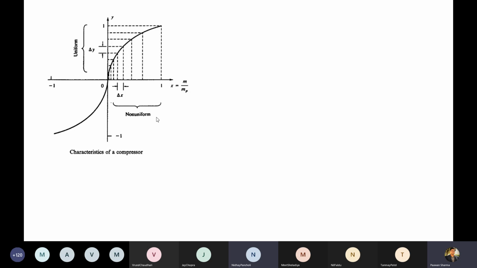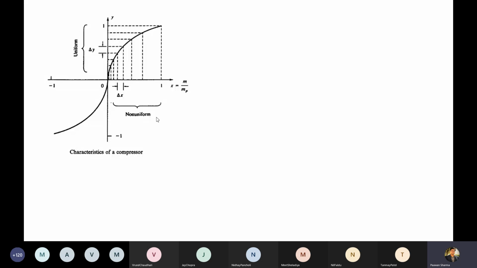Non-linear curve, right? On the x-axis, what do we have? The small x variable, which is nothing but the ratio of m by mp. mp is the peak value, m is the instantaneous value. On the y-axis, you have the output of a circuit which will do the task of compression.